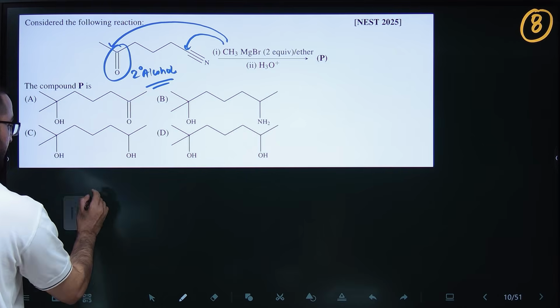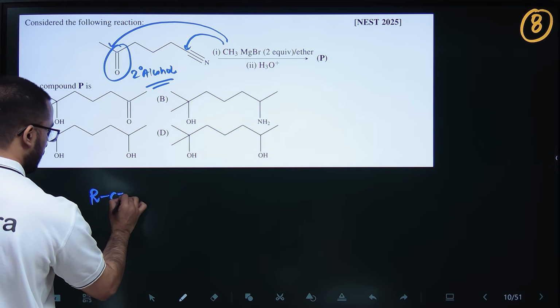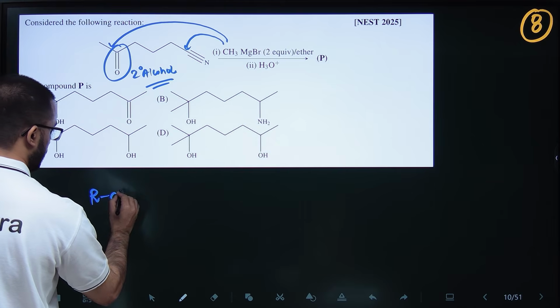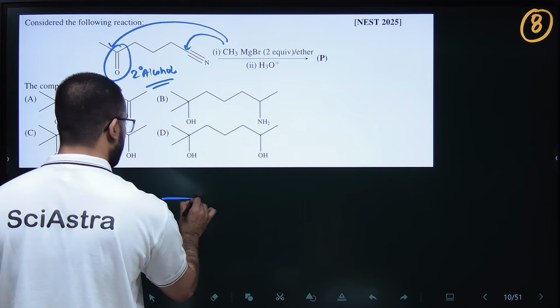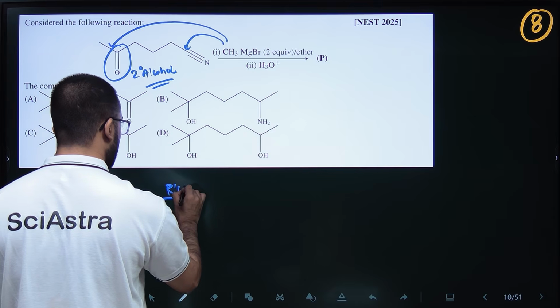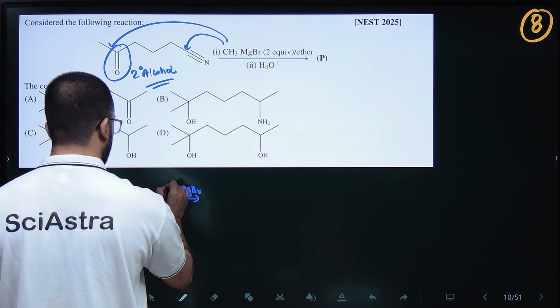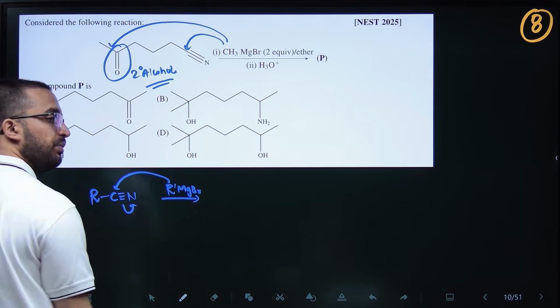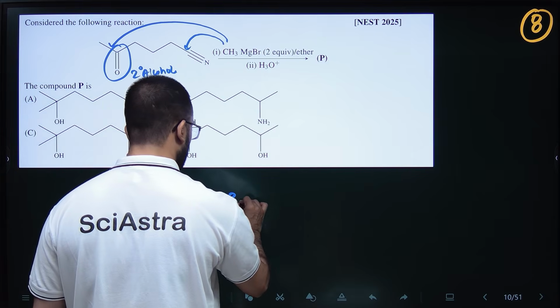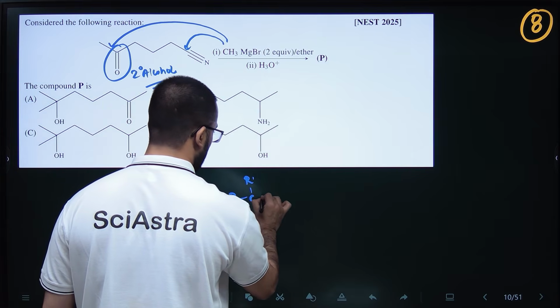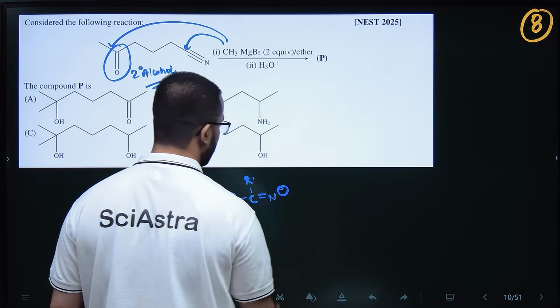At the cyanide, RC triple bond N, when the Grignard reagent RMgBr attacks, it will attack at carbon and this will open up, giving RCR dash double bond N minus, right?